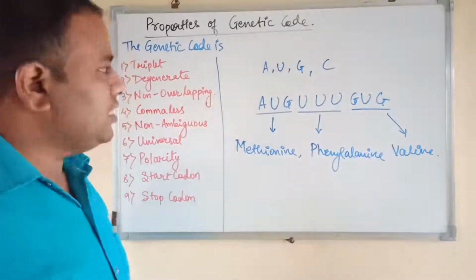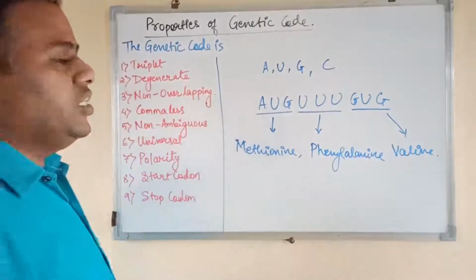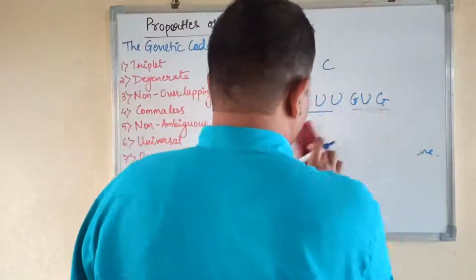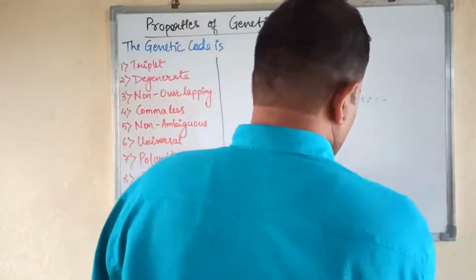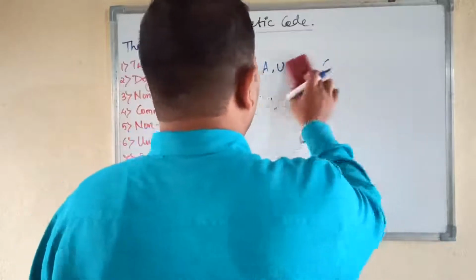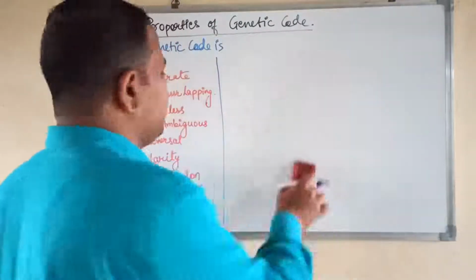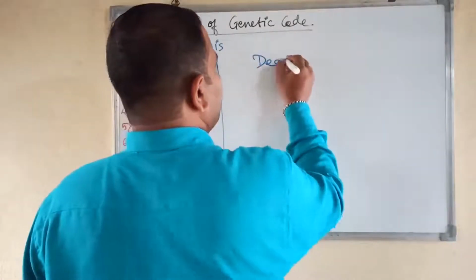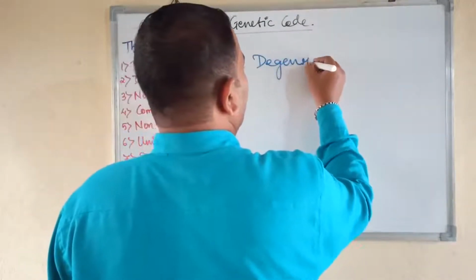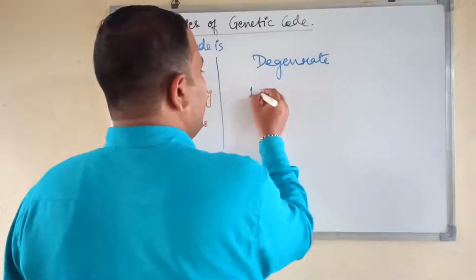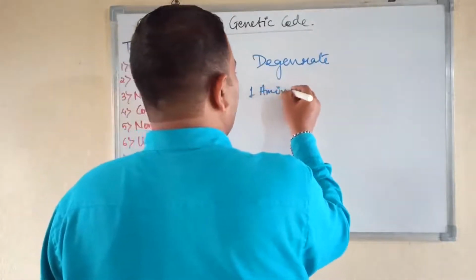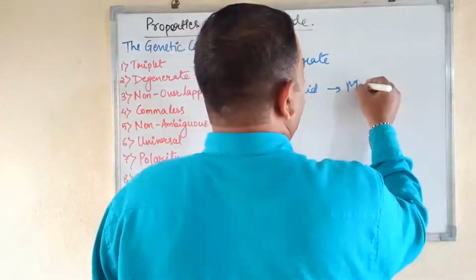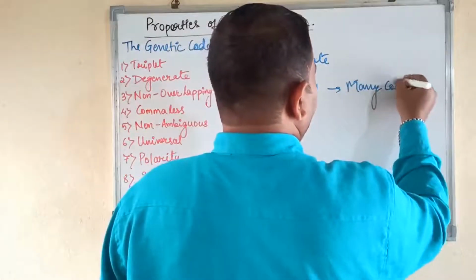Now let us see the next property, that is, the genetic code is degenerate. So what does it mean that the genetic code is degenerate? Degenerate means that one amino acid can be coded by many codons.